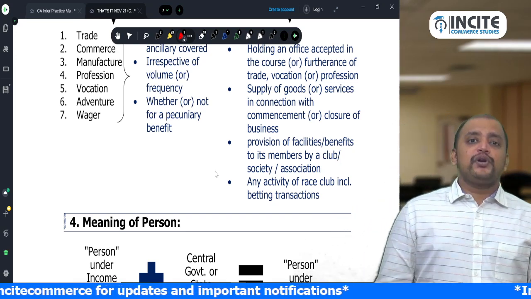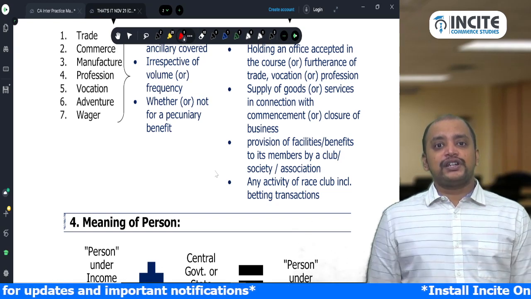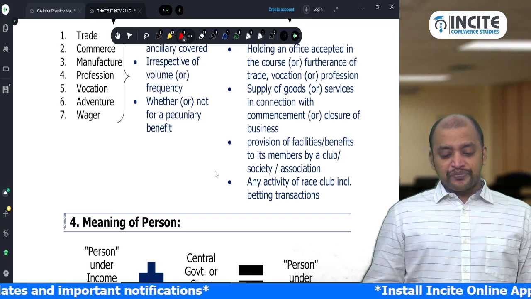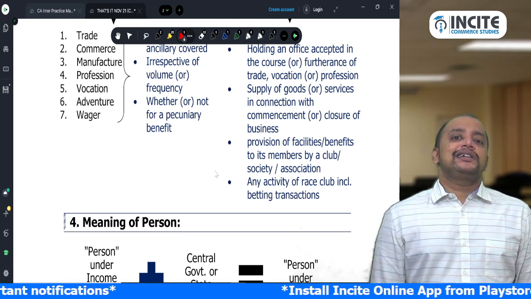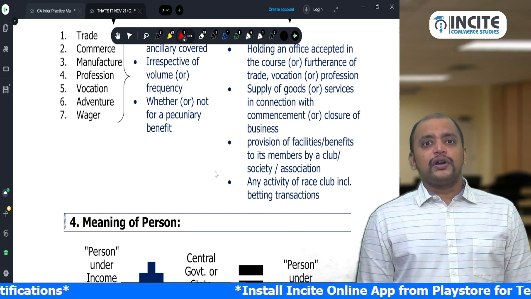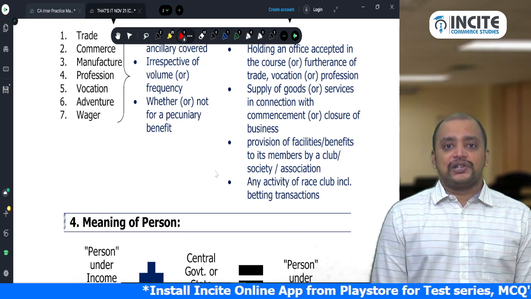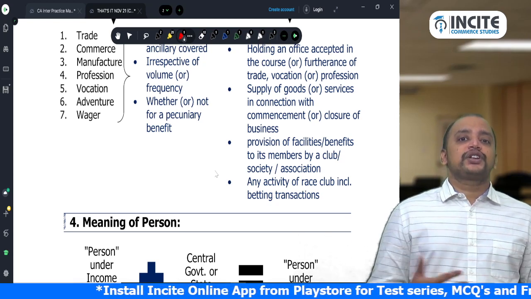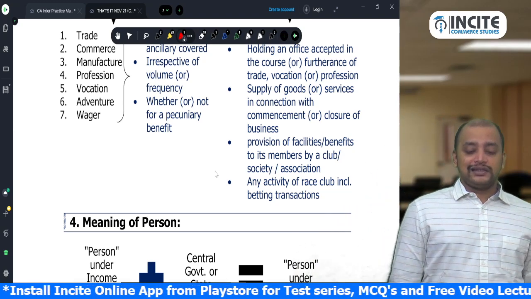There is a club or association or a society. That club, association, or society providing the facilities or benefits to its members, whatever money that is received is also treated as business. So like a resident welfare association, apartment owners association providing facilities to their members and collecting maintenance charges, that one.